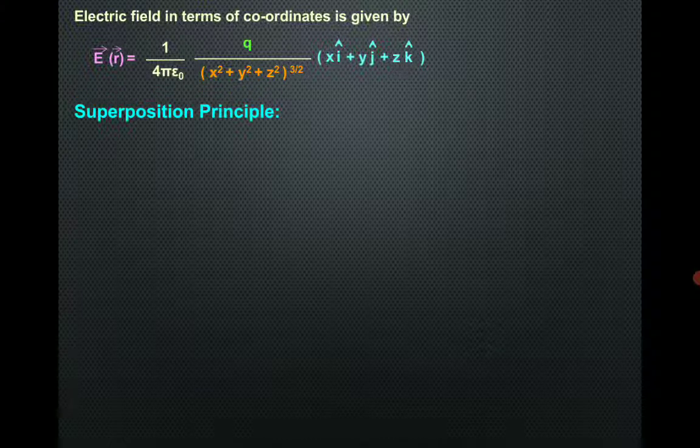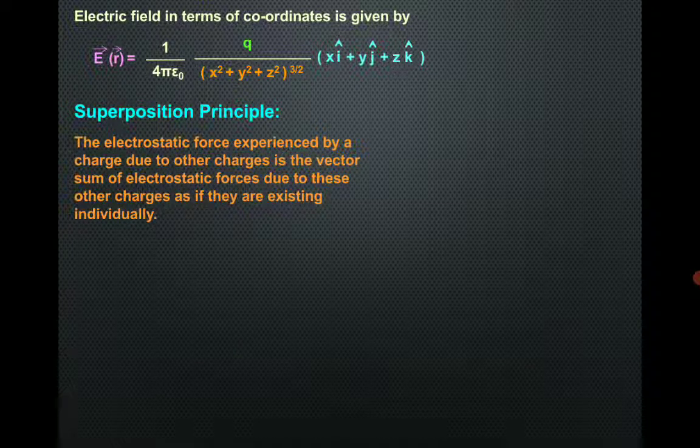And now the superposition principle. It means if multiple charges are available, so if the charges are more than 2 in number, the electrostatic force experienced by a charge due to other charges is the vector sum of the electrostatic forces due to these other charges, as if they are existing individually. So on a single charge, if multiple charges are exerting force, the net force experienced by the single charge will be the vector sum of individual forces exerted by the other charges.